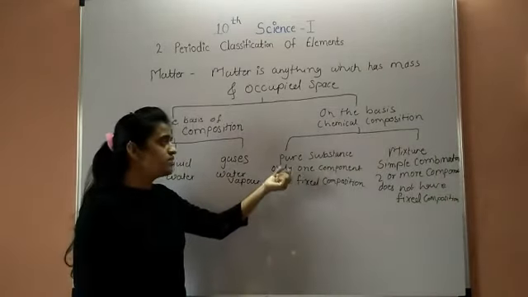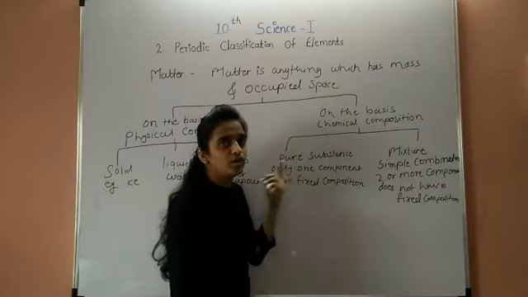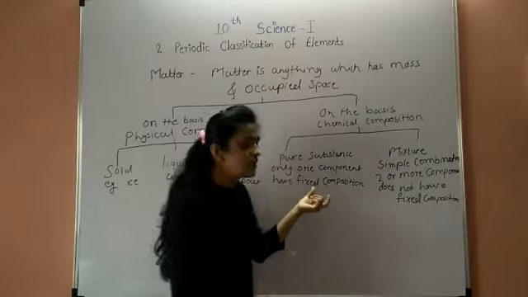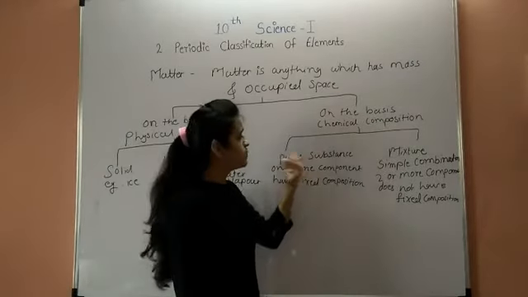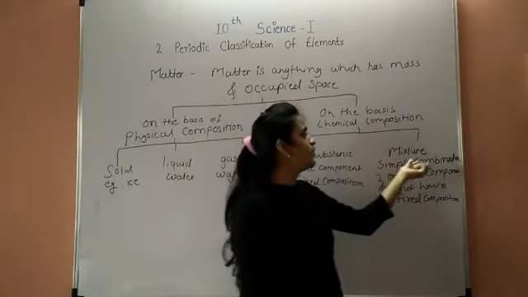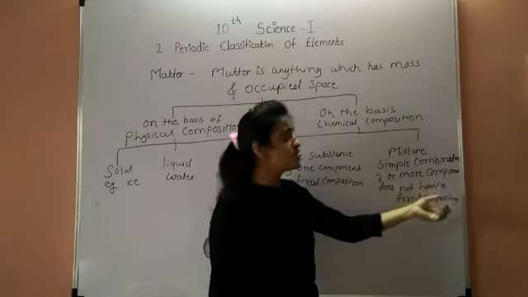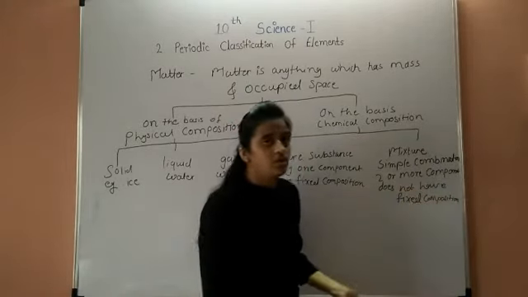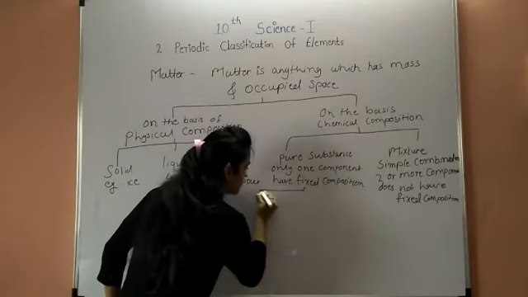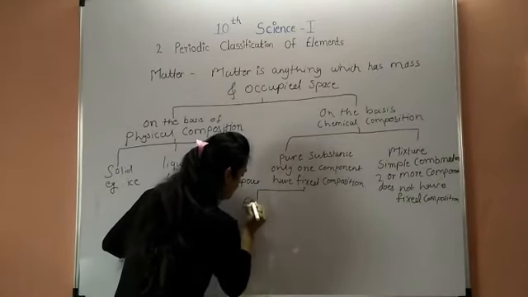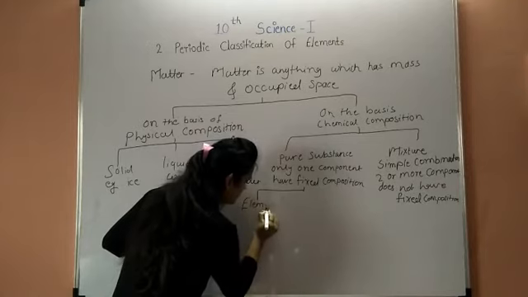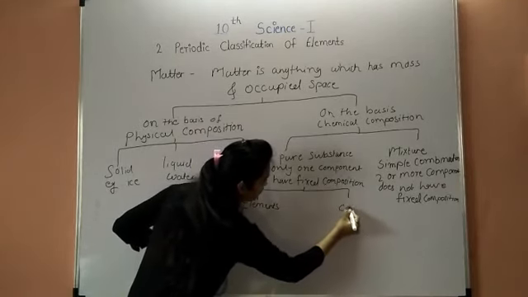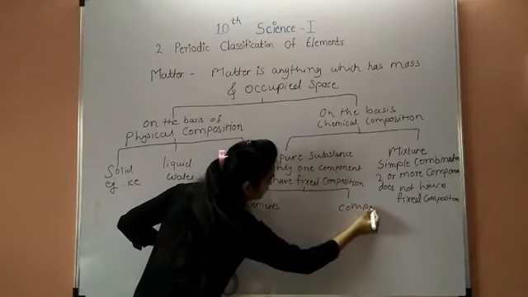A pure substance is made up of only one component or only one substance, and it has a fixed composition, so it is called a pure substance. A mixture means simple combination of two or more substances or components, so it does not have fixed composition. Again, a pure substance can be classified into elements, the first type, and the second type is compound.